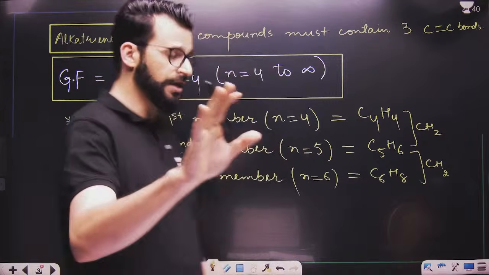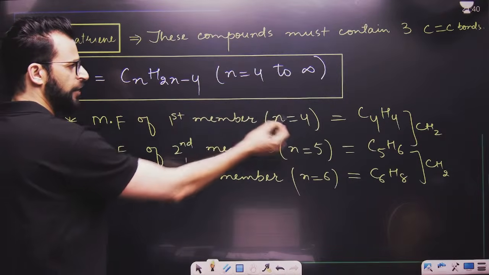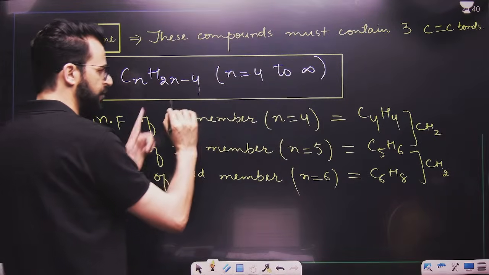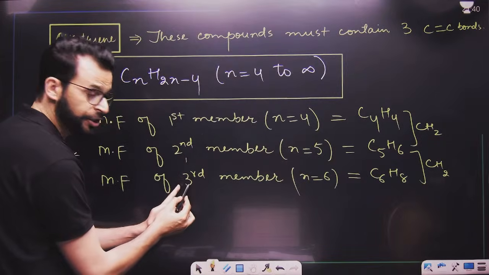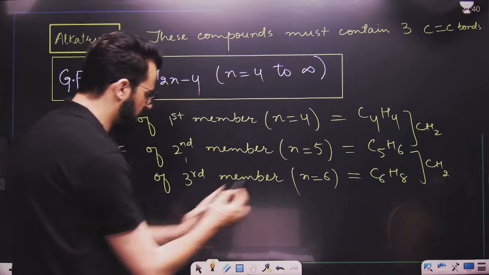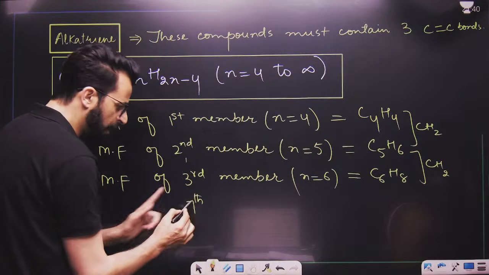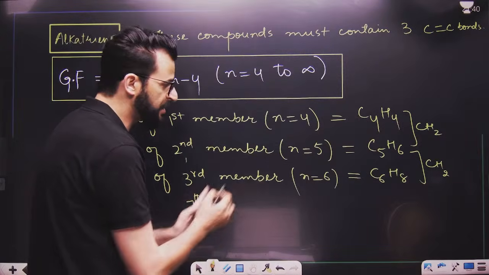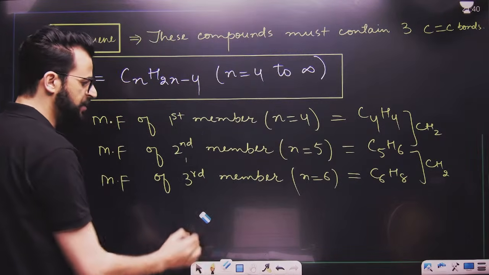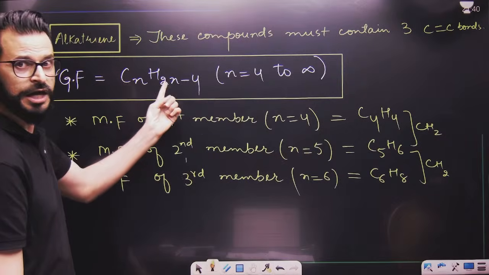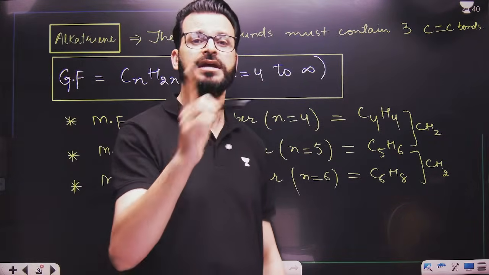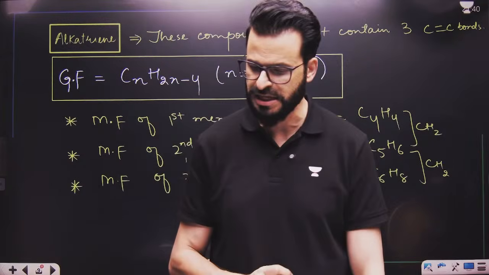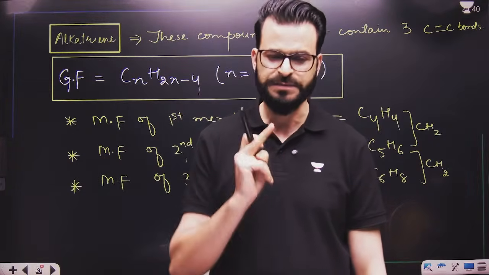When I say first member, the value of n is 4. That means you have to add 3 to this. Similarly, n becomes 5, add 3 to this 3, so n becomes 6. Now I am saying seventh member, so you have to add 3 to this. That means n becomes 10, so it becomes C10, and H20 minus 4 means H16. So that is C10H16. Is this point clear?